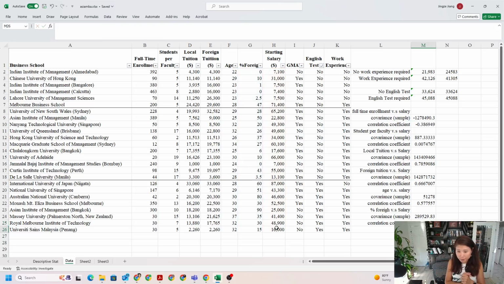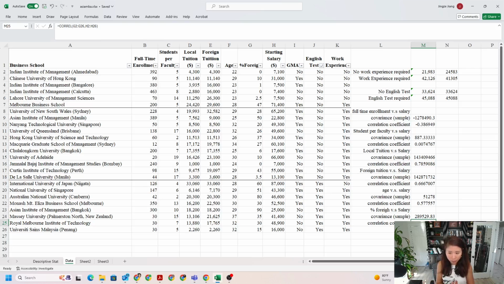Okay, so basically the percentage of foreign students does have a positive relationship with starting salary, but if you look at the correlation coefficient, the absolute value is between 0 and 0.5, so it's considered a weak positive relationship.